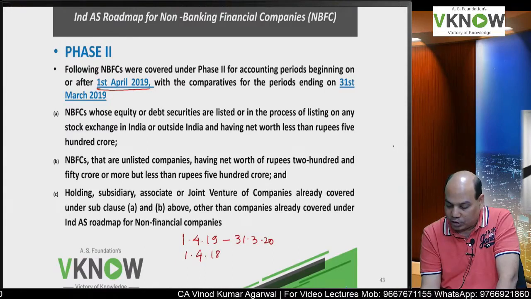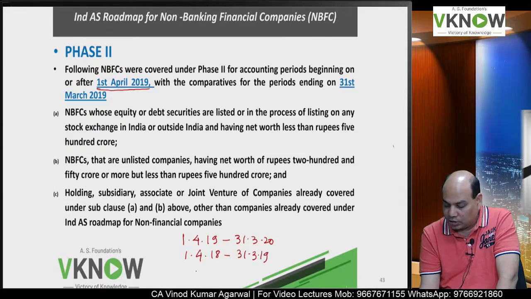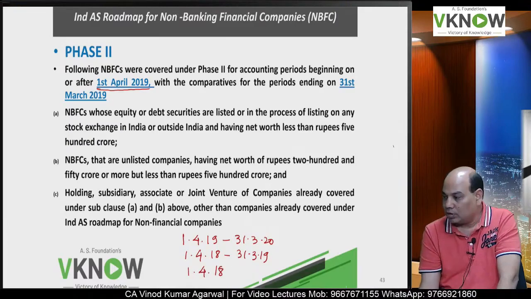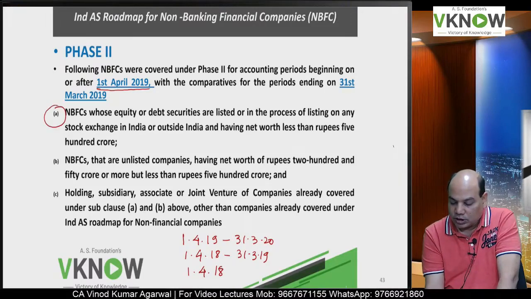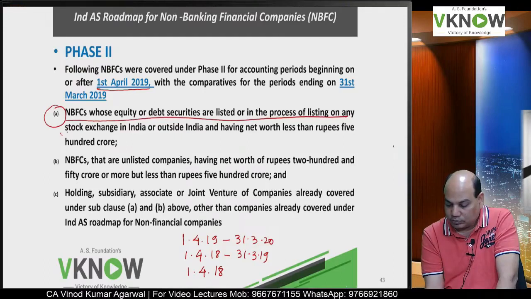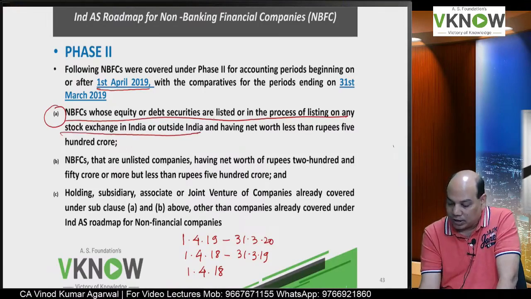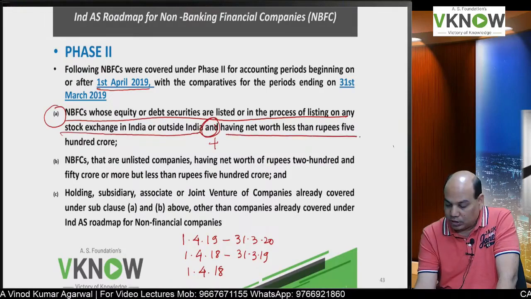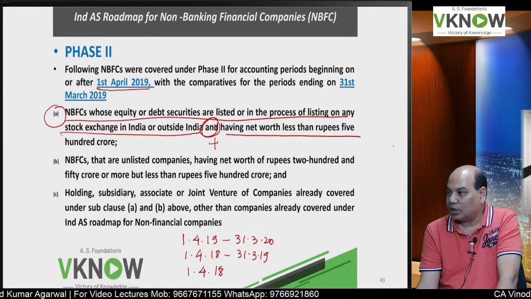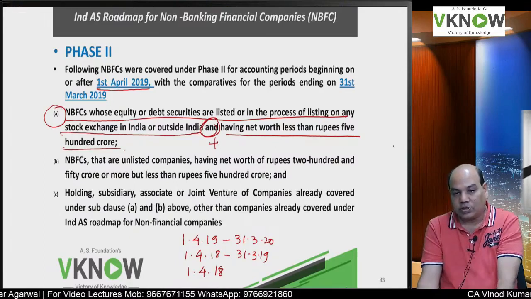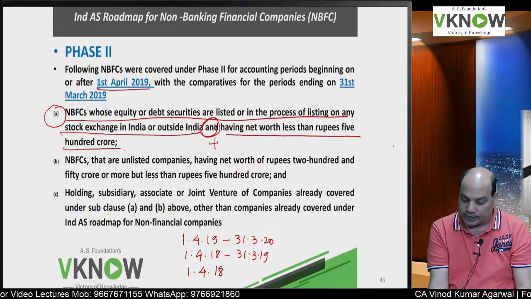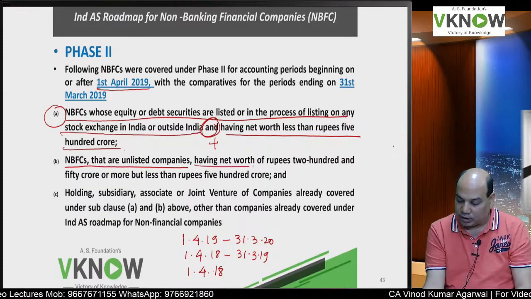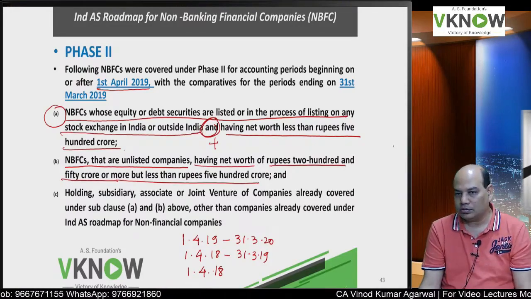Comparative will be 1/4/18 to 31st March 19, and one opening balance sheet will be given as on 1/4/18, and which are covered here: listed or in the process of listing, plus net worth less than 500 crore rupees. Because if net worth is more than 500 crore, they are already covered under phase 1, and then they are saying NBFCs that are unlisted having net worth of 250 crore or more but less than 500 crore.